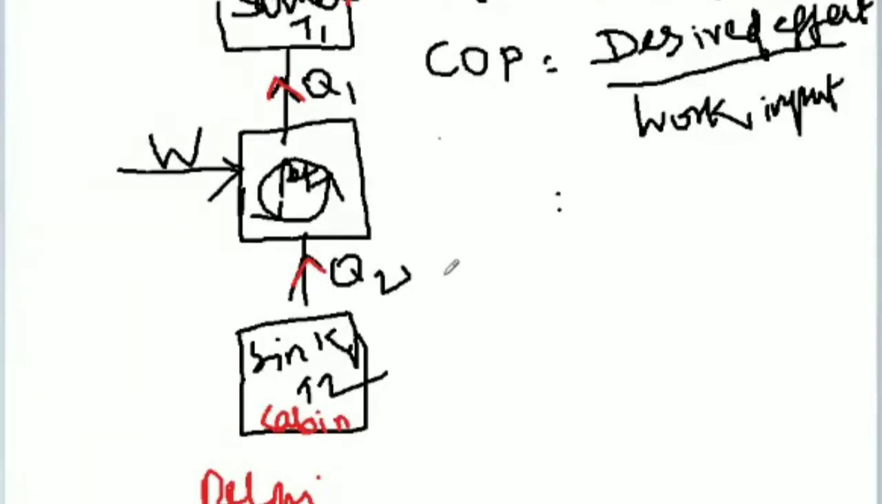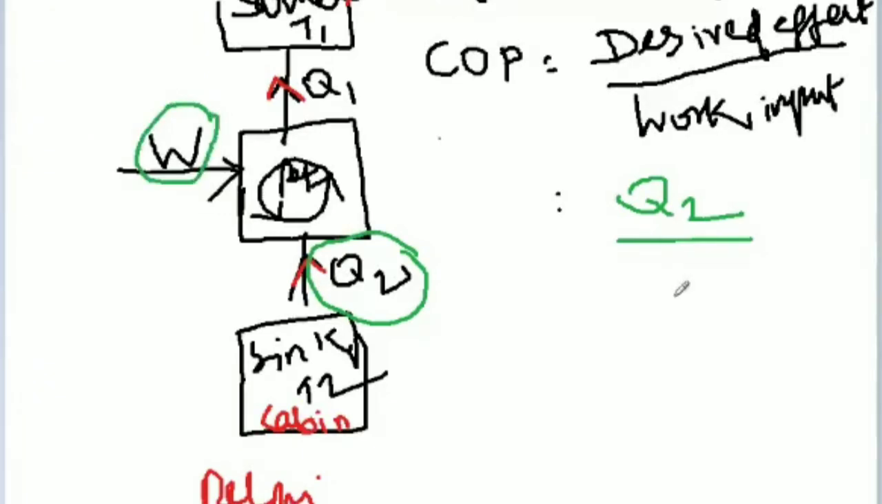Suppose you are buying one refrigerator. Within 5 minutes, the temperature of the substance becomes very cool. Then immediately we say the refrigerator is working very nicely. How? Because we are removing the heat quickly. That is our interest. So Q2 is the desired effect. Desired effect is nothing but Q2, divided by work input. What is work input? W. So what is the formula for COP?